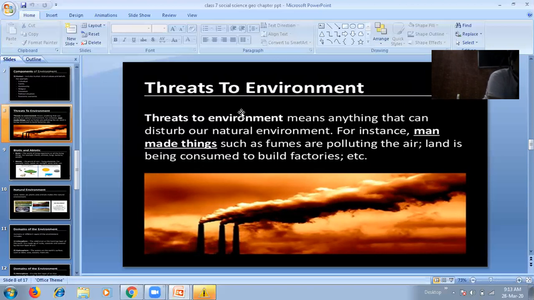Then there are also so many factories established for industrialization. What will happen? They will do deforestation and manufacture things, and from the industries also pollution will be released in our environment, so that our natural environment will be disturbed. You can understand. I think it will be more clear now.